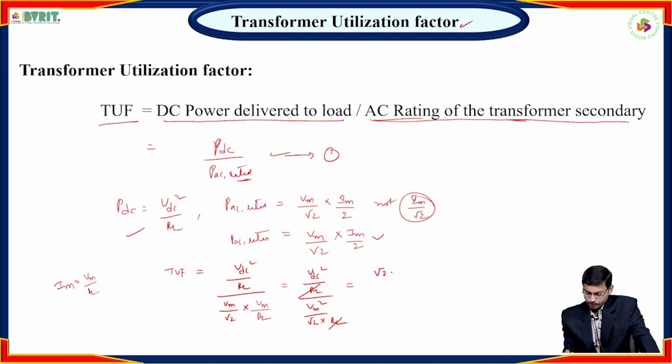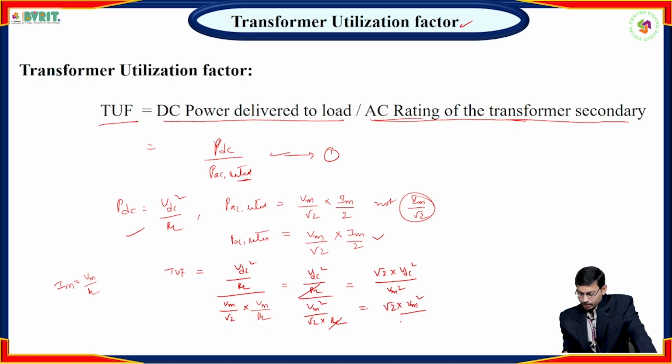So finally what we get here is root 2 into VDC square by Vm square. We know the VDC value is Vm by pi. So root 2 into Vm square by pi square into Vm square.